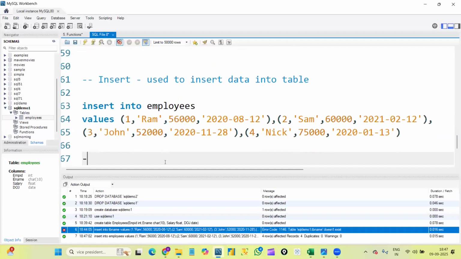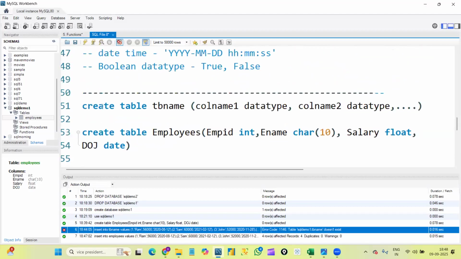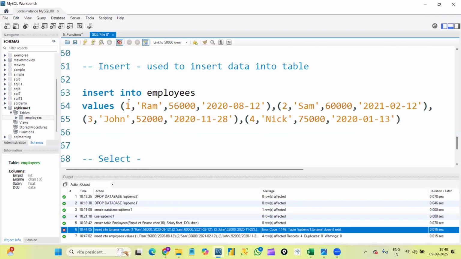So to display the data, to display the output, we need to use one more command, that is the select command. So we understood about three commands. Create command, to create the tables we will use the create command. Next, insert command, to insert the data we will use the insert command. And then select command, to display the data, to see the output we will use the select command.